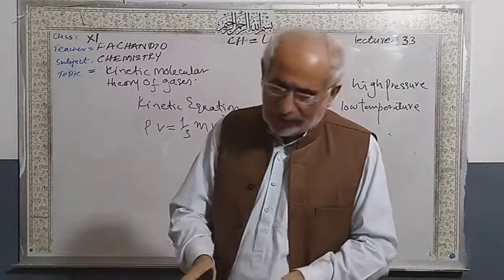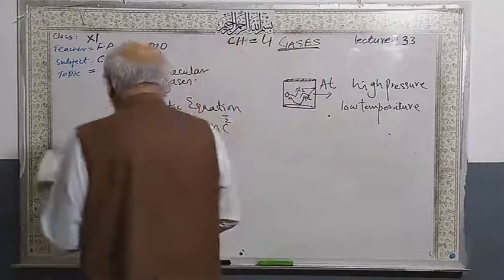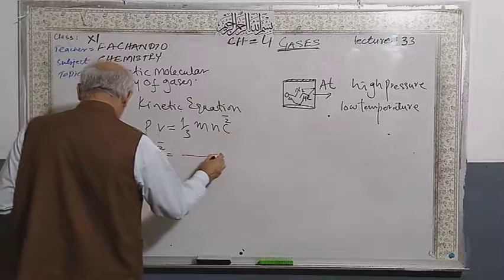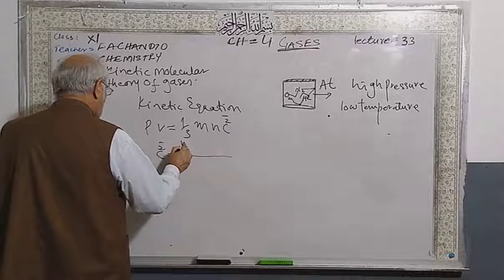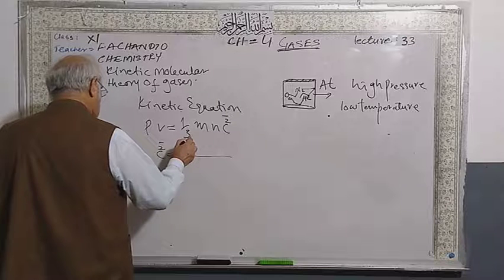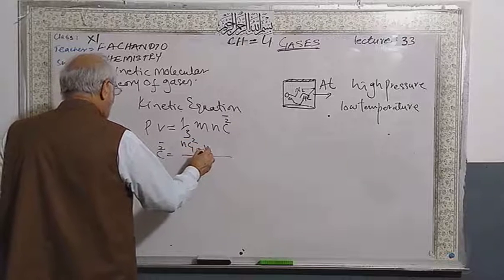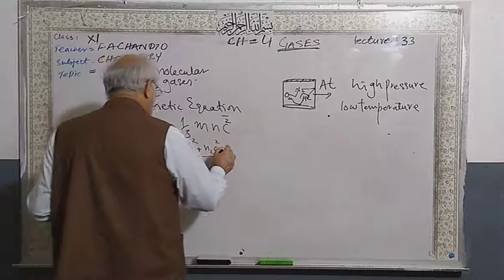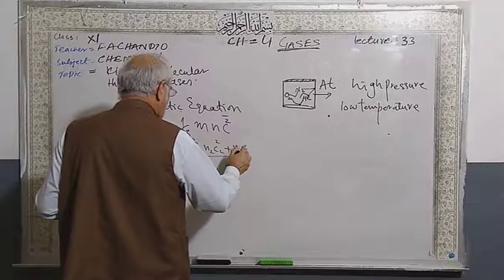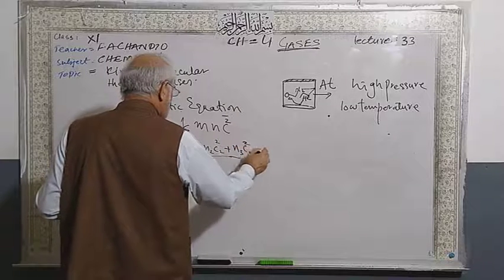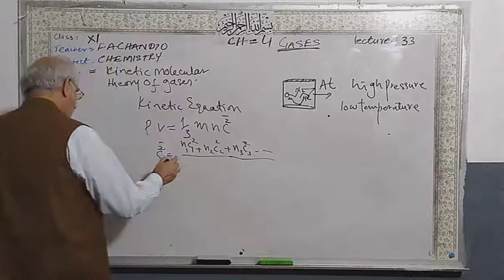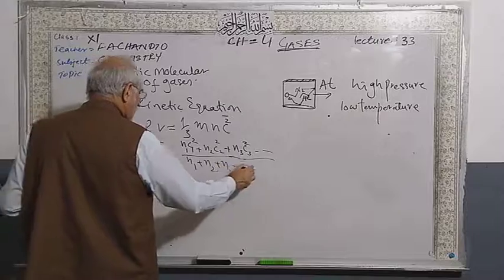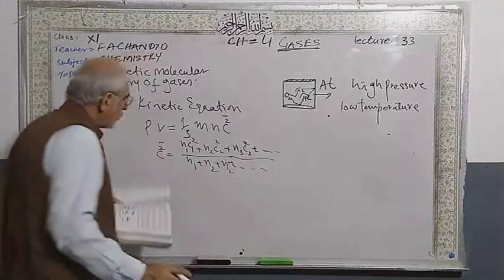So mean square velocity, as I told you, different gases have different velocity, so c square bar is equal to number of moles of gas 1 times velocity of gas 1 square, plus number of moles of gas 2 times velocity of gas 2 square, plus number of moles of gas 3 times velocity of gas 3 square, and so forth, divided by number of moles of gas 1 plus gas 2 plus gas 3, and so forth.